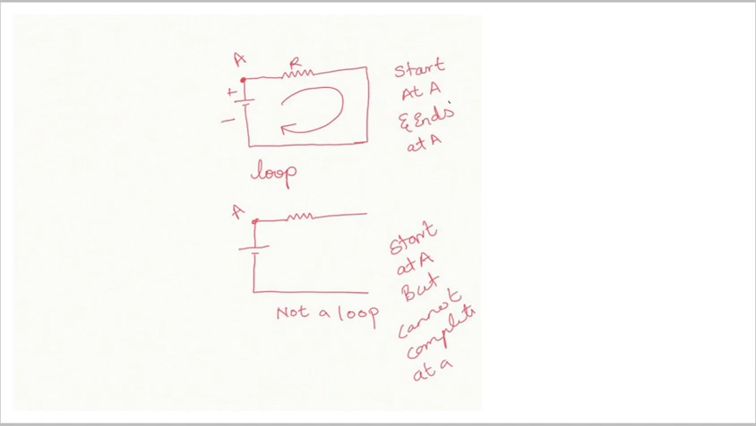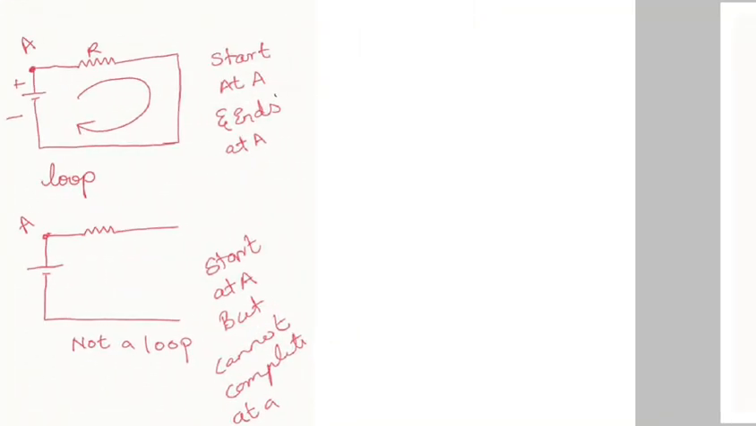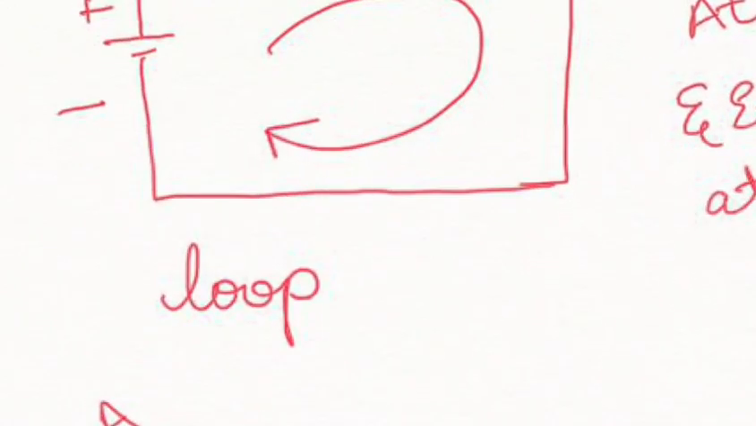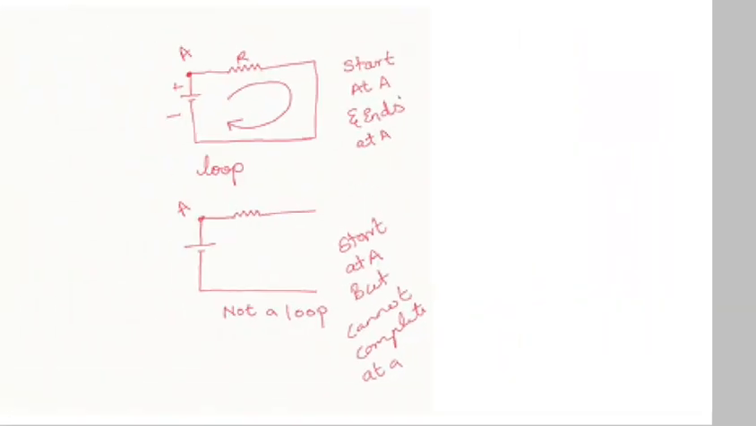And what is not a loop? If there is a breakage of the circuit, as you can see, it starts at A but cannot complete at A. It is not returning back to A. So it is called not a loop, or an open loop. The previous one which was here is called a closed loop and this is called an open loop.